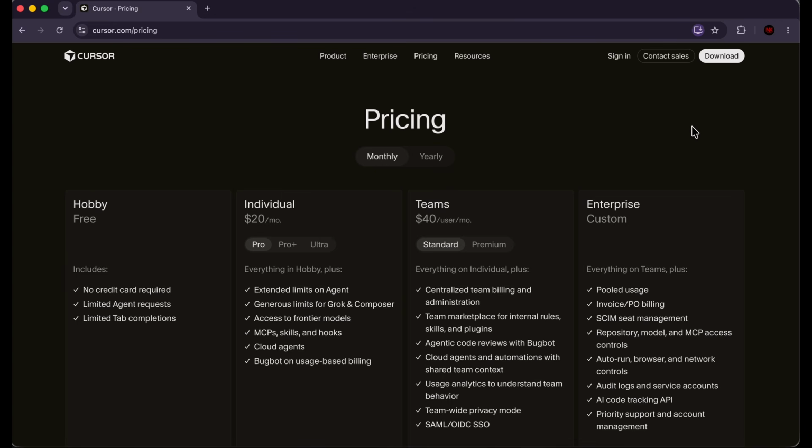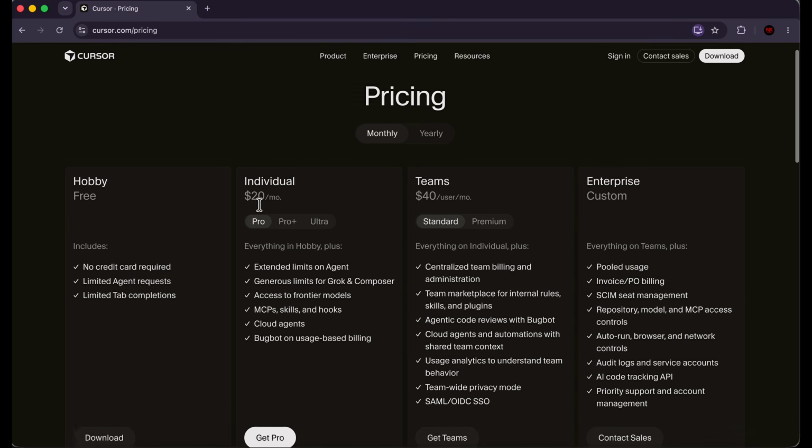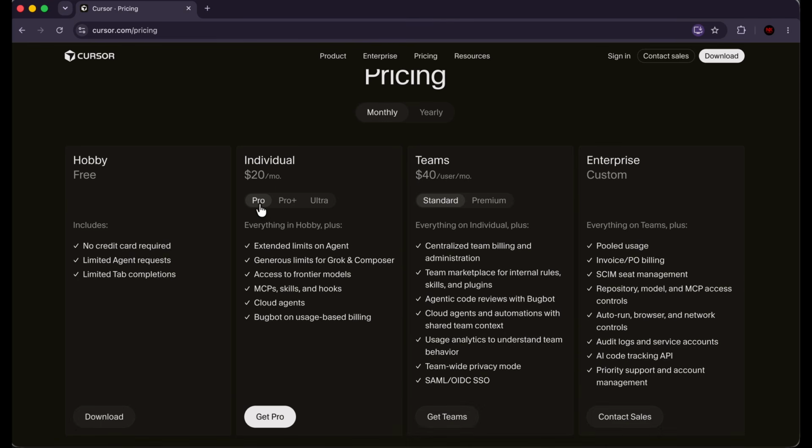Now, before getting started with Cursor, let's talk about the pricing. If you want to get started with Cursor completely for free, you can do so in the hobby plan. So in the hobby plan, you don't have to pay anything, and you can use Cursor completely for free. But it has a lot of limitations, and if you're considering using Cursor seriously for developing software, I'd recommend one of the paid plans. Now, I started off with the Pro plan, and that's the plan I'm going to be using for this course. So that just goes to show you how efficient Cursor is. This course is multiple hours long, and it's built on 1 month's Pro plan.